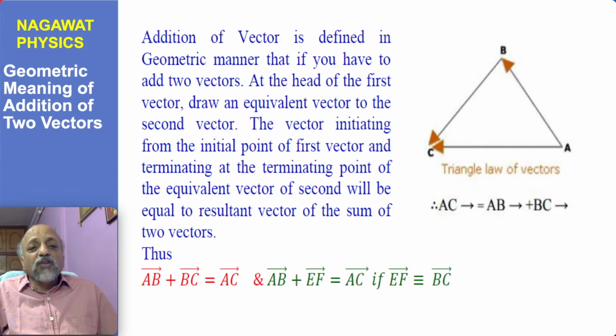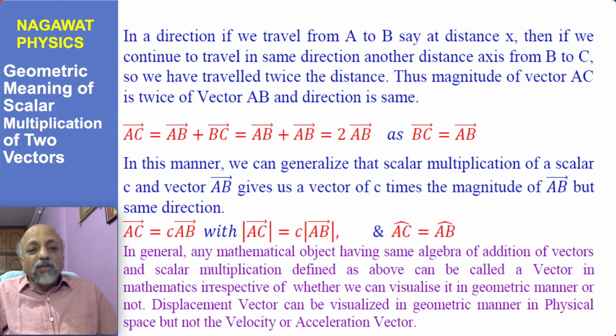One more operation we need to define for developing or completing the algebra of vectors in a geometric manner is called scalar multiplication. Suppose you make a movement in one direction, you travel a distance x, and so you arrive at some point B which is x distance from the point A, and then you decide to make another displacement by the same distance along the same direction, and so that is represented by BC.